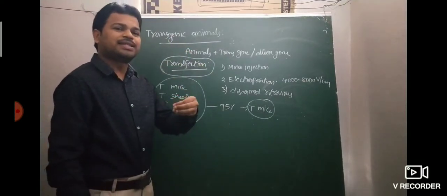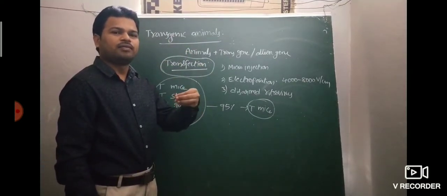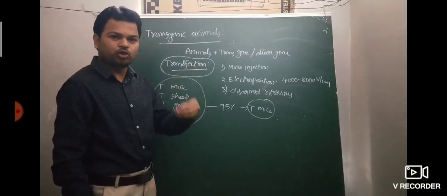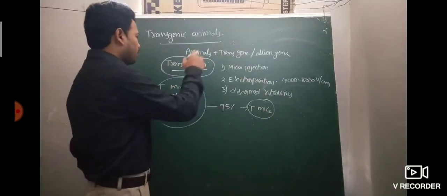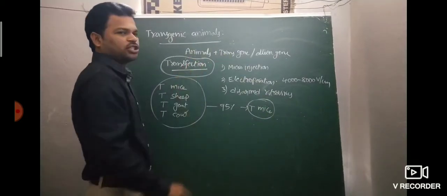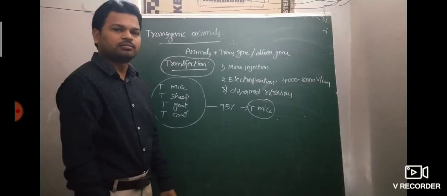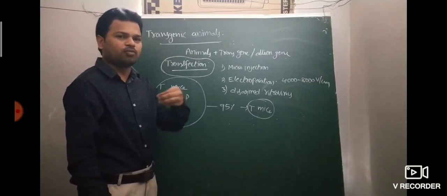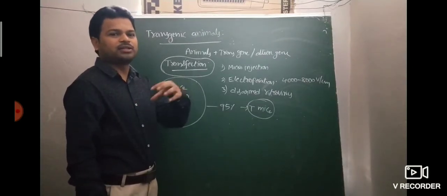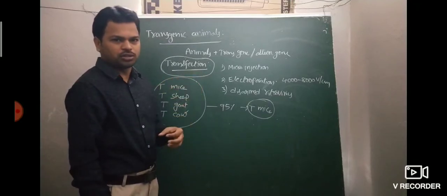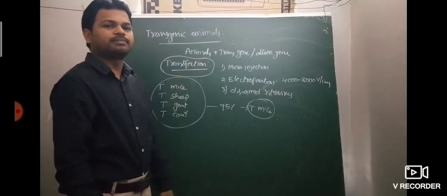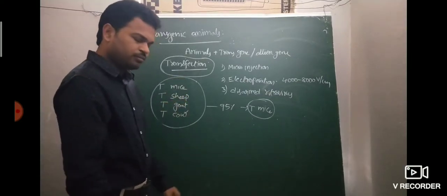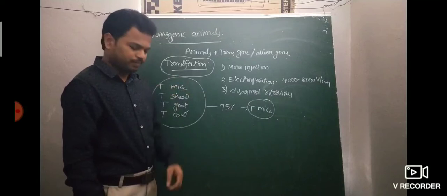Then the desired gene or a foreign gene is transferred into the animal. The process of transferring the desired gene or foreign gene into the animal is called transfection. Here I am going to mention some words and different definitions for those words: transfection, conjugation, transformation, transduction.